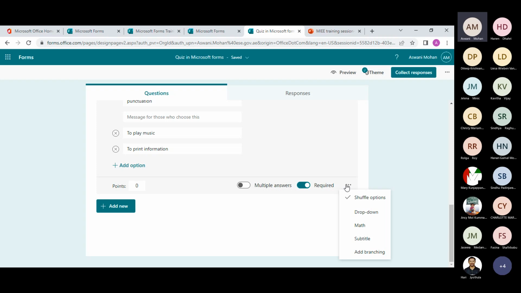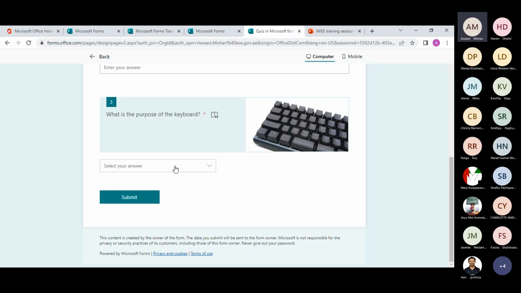you need to go to the question and click on the drop-down option. And when you preview, the question actually comes as a drop-down. This can save space. If you have a lot of options, let's say more than 5 or 10, and the user needs to choose from those, it will take up a lot of space. So in order to save space, you can use this drop-down option, which appears only when you click on this little drop-down. So this is another tool.